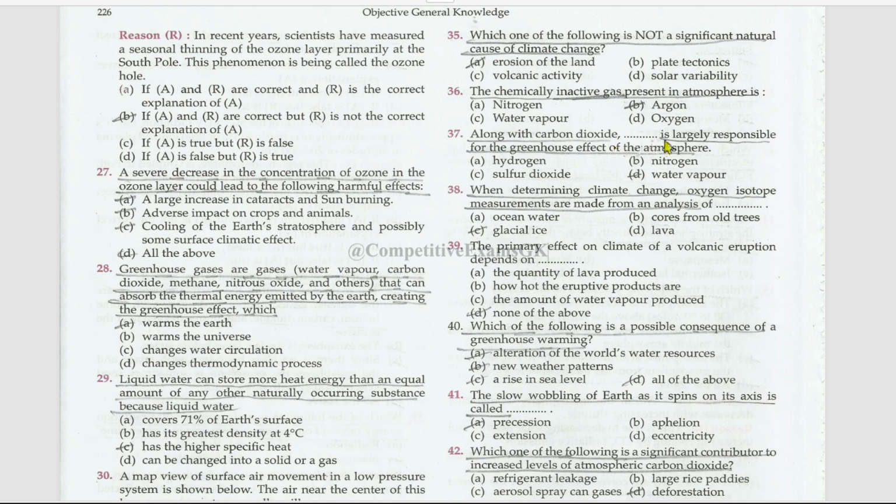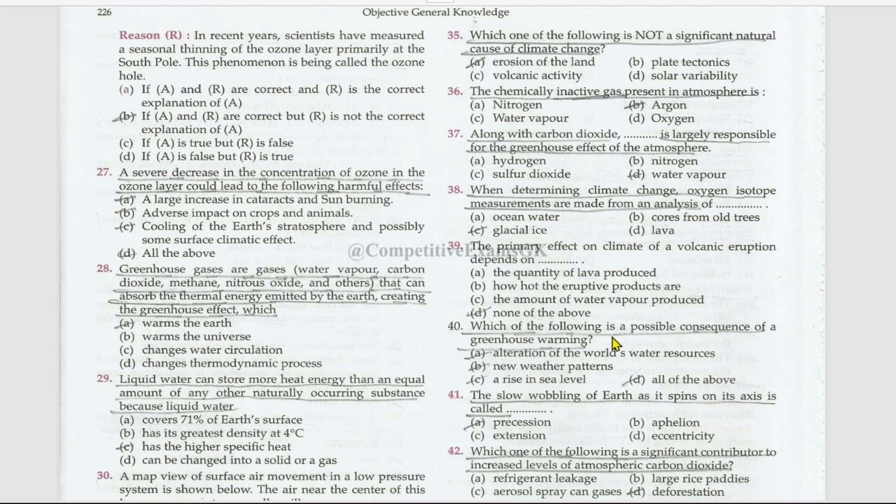Along with carbon dioxide, dash is largely responsible for the greenhouse effect of the atmosphere, that is water vapor. When determining climate change, oxygen isotope measurements are made from an analysis of glacial ice. The primary effect on climate of a volcanic eruption depends on the quantity of lava produced, no, how hot the eruptive products are, no, the amount of water vapor produced, no, none of these.